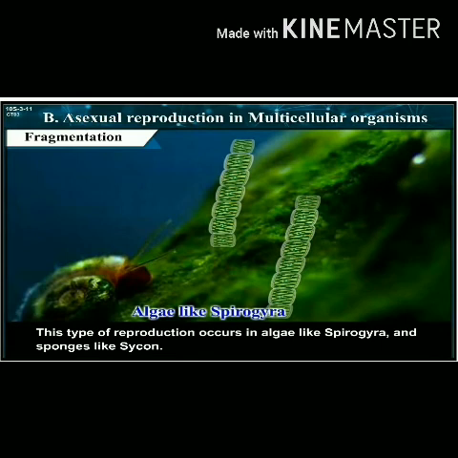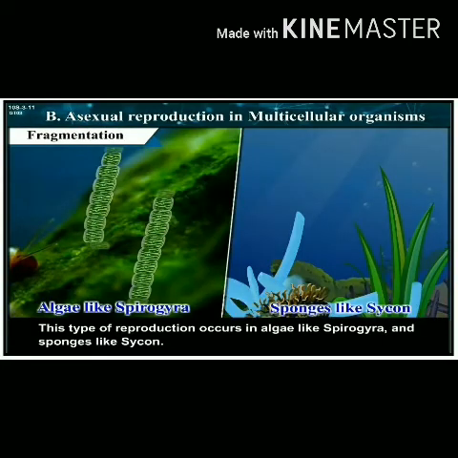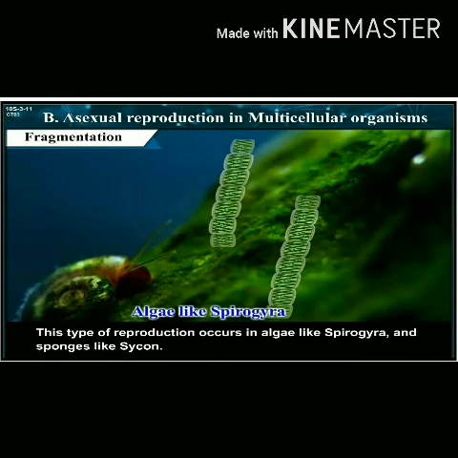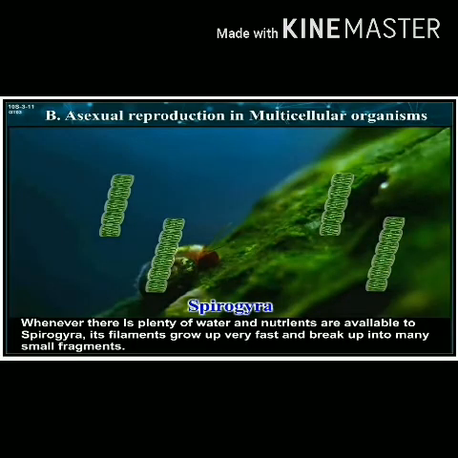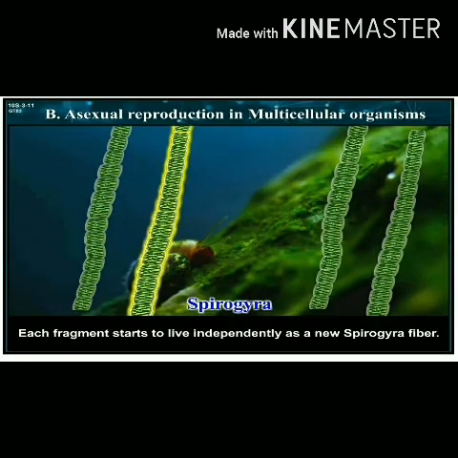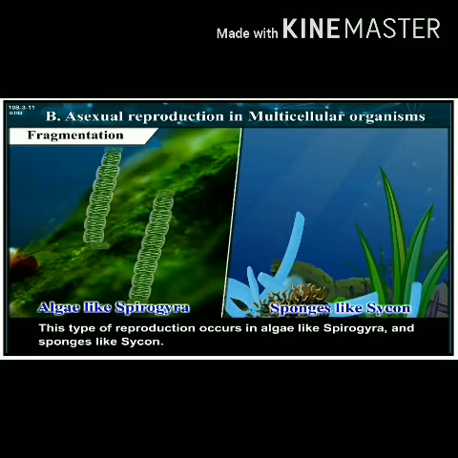Asexual reproduction in multicellular organisms. First is fragmentation. This type of asexual reproduction occurs in multicellular organisms. In this type of reproduction, the body of the parent organism breaks up into many fragments and each fragment starts to live as an independent new organism. This type of reproduction occurs in algae like Spirogyra and sponges like Scypha.